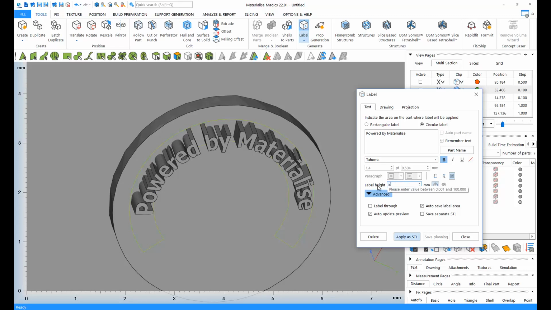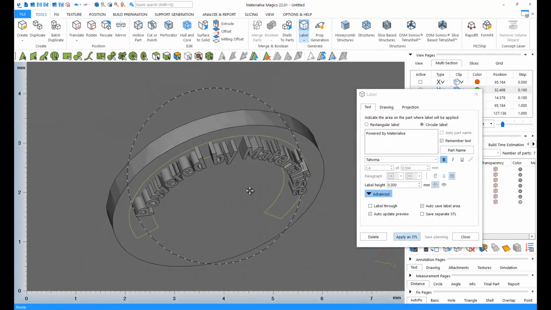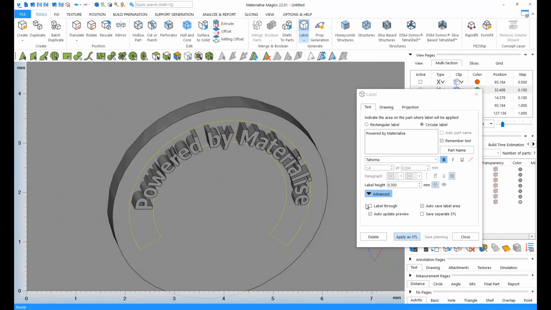You can control how high or deep your label is going to be.